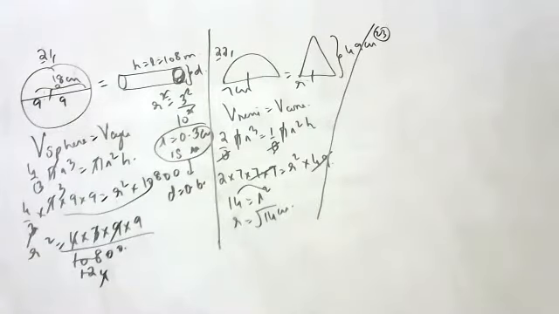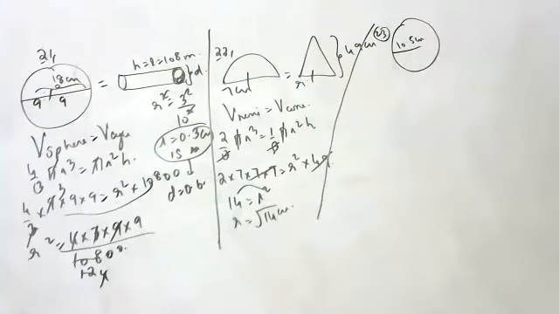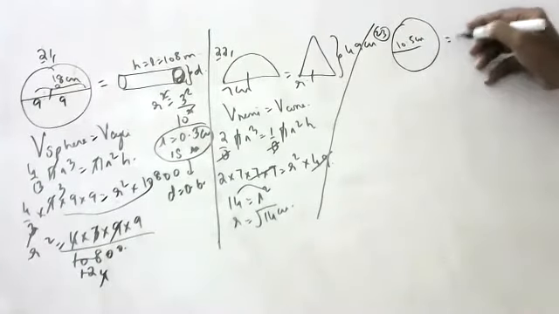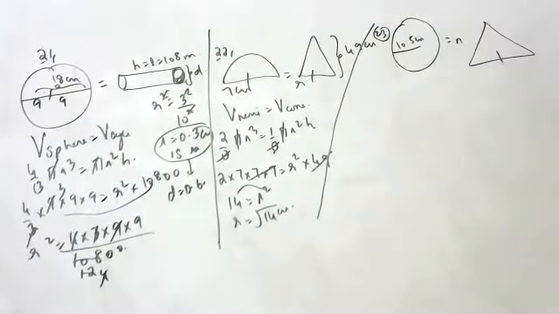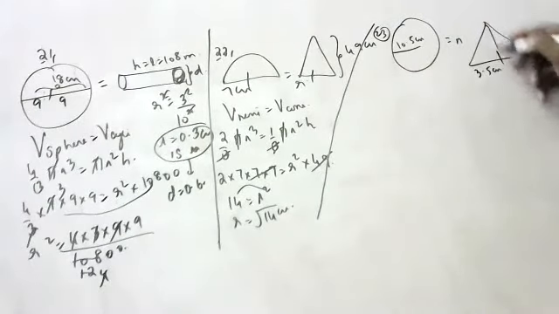23rd question. We also see here a metallic sphere of radius 10.5 centimeters is melted and recast into small cones, each of radius 3.5 centimeters and height 3 centimeters. How many cones can be made?